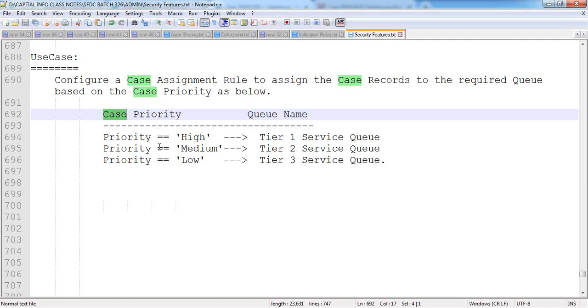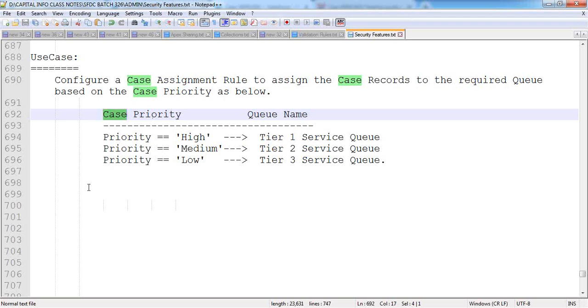Once the case queues have been configured, then as step 2, I would like to create the assignment rule by specifying all these conditions. Once the assignment rule is done, then as step 3, we need to test whether my assignment rule is working properly as per the customer's expectations or not.